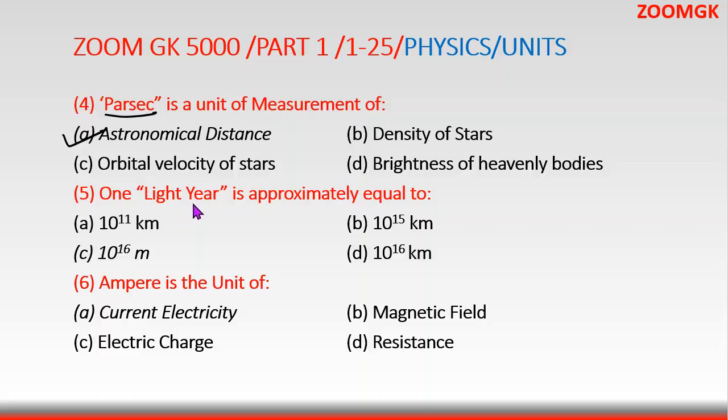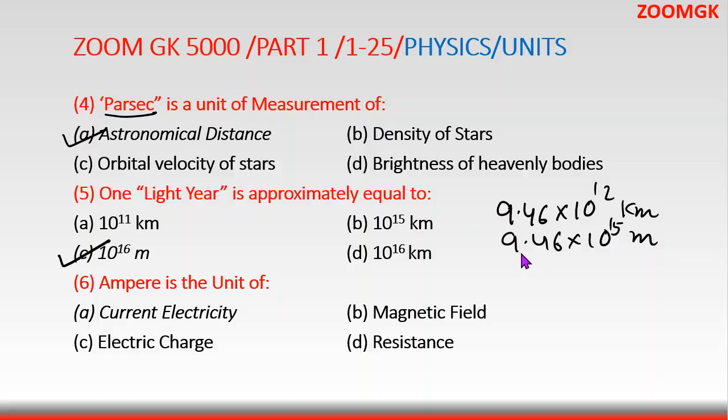1 light year is approximately equal to, as we have already discussed, light year is the distance traveled by light in 1 year, and it is equal to 10 to the power 16 meter. So the light year is a unit of length, and it is used to measure the astronomical distances, and it is approximately equal to 9.46 into 10 to the power 12 kilometer. So if you convert it into meter, it will be 9.46 into 10 to the power 15 meter, and 9.46 is approximately equal to 10, so it becomes 10 to the power 16 meter.